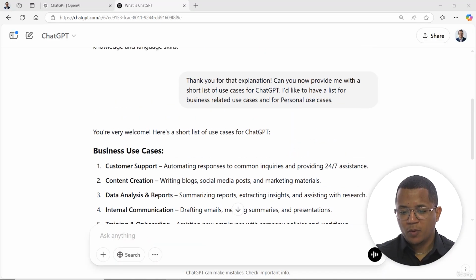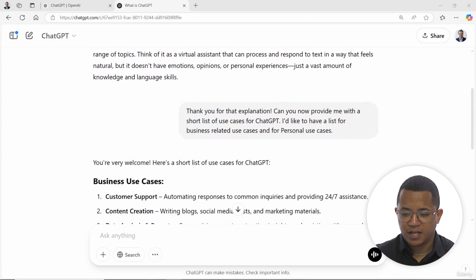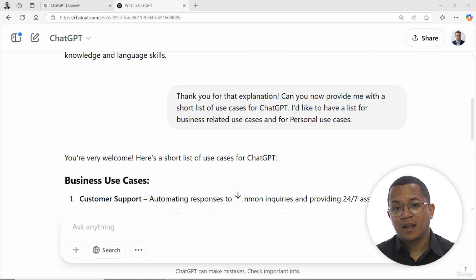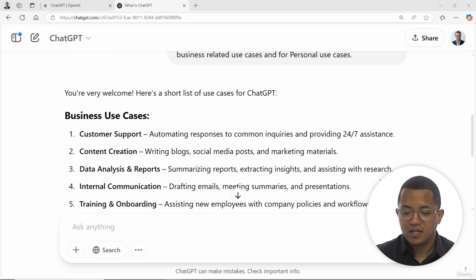So once again, following up on that previous conversation, I went ahead and asked ChatGPT to provide me a short list of use cases, and I told it that I'd like to have a list for business and work-related cases as well as personal use cases. And here's what it came up with.